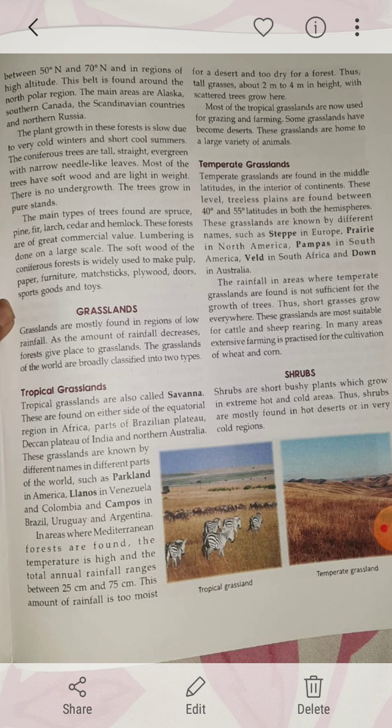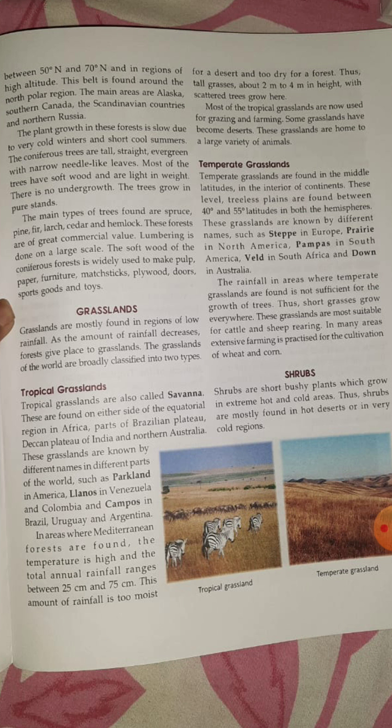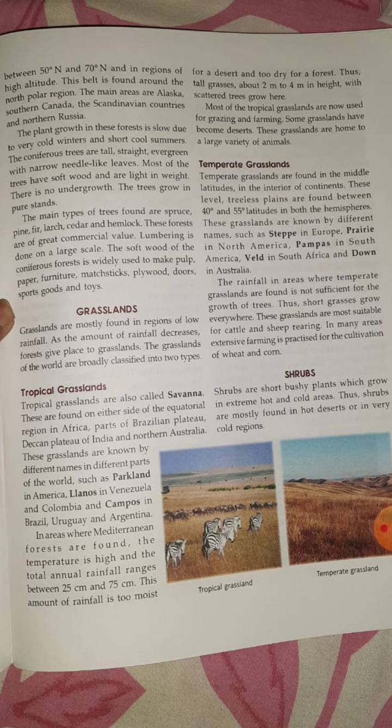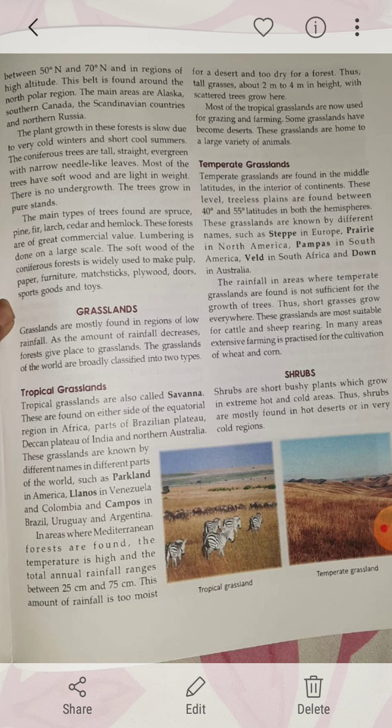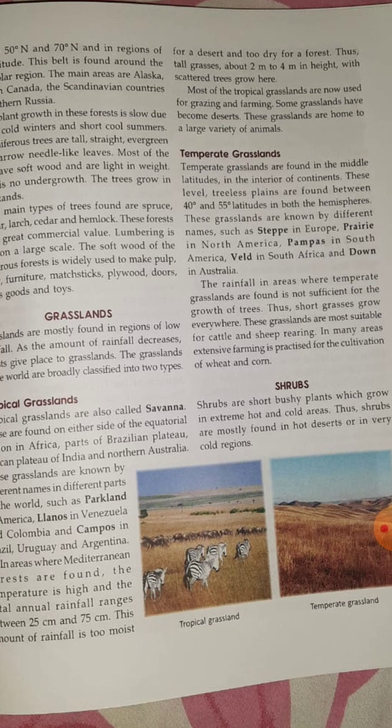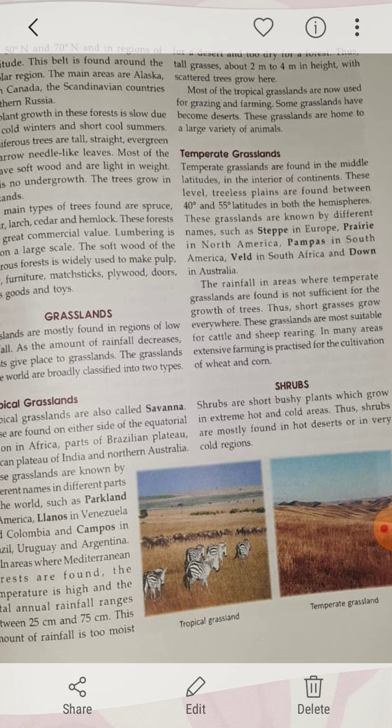So tall grasses grow here, 2 meter to 4 meter in height, with scattered trees. Now most of the tropical grasslands are used for grazing livestock as well as farming also. Some grasslands have become very desert. These grasslands are home to a lot of varieties of animals. Is it clear, children?